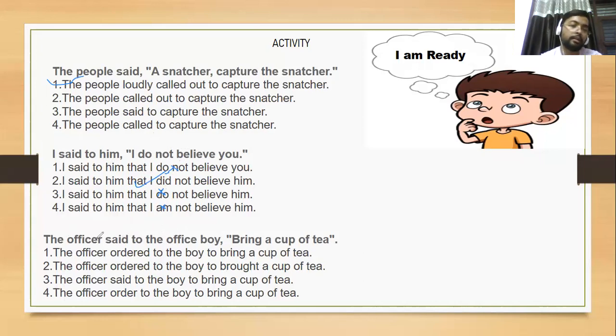The officer said to the office boy, bring the cup of tea. So actually, there is a sense of ordering something, ordering a tea. So either this option is correct or this option is correct. Bring the cup of tea. Then the officer ordered the boy to bring the cup of tea. There is a sense of ordering something, which will be written in the same tense. So the first option is correct here.